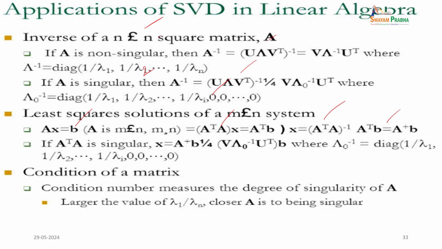So, if A transpose A is singular, then the inverse of A transpose A plus B can be calculated using V tau naught inverse of U tau naught. So, lambda tau naught square is the diagonal of the inverse of the eigenvalues. That is the condition we learn from this type of matrices. The condition of the matrix measures the degree of singularity of A, and a larger value of lambda 1 by lambda n means A is closer to being singular.